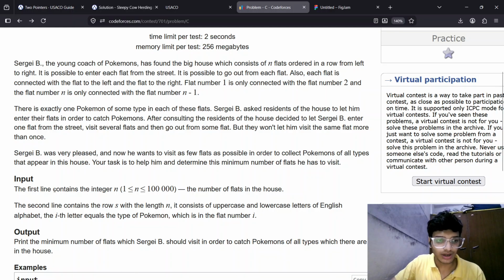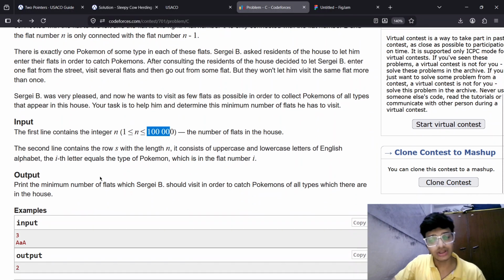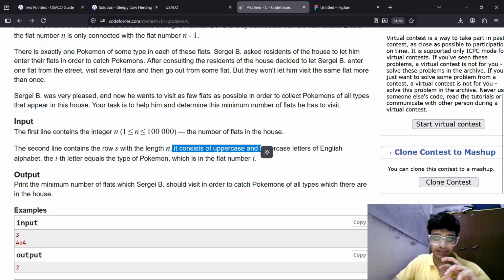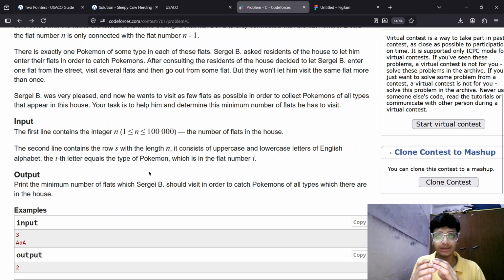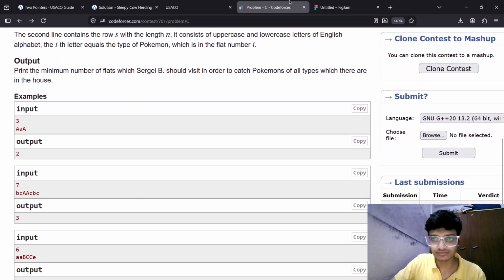Let's move to the input: n, up to 10 to the power 5, is the number of flats. The second line contains a string s whose length is n, and it contains uppercase and lowercase letters of the English alphabet. The ith letter, which may be uppercase or lowercase, defines the type of Pokemon living in that flat.